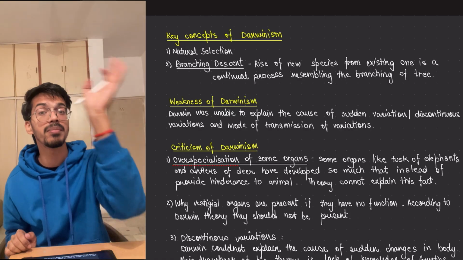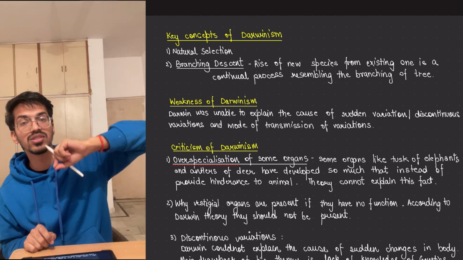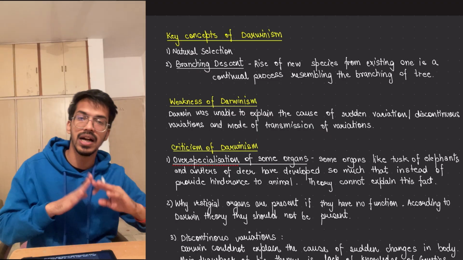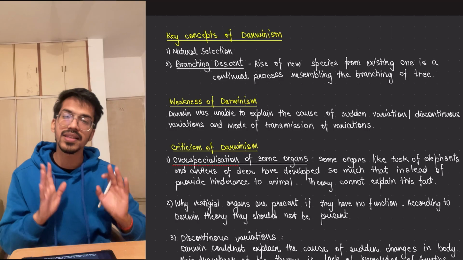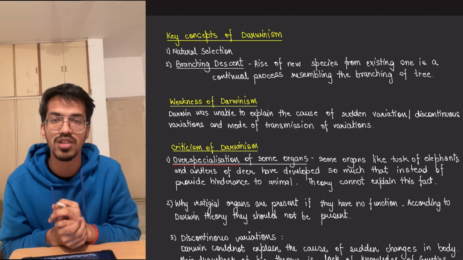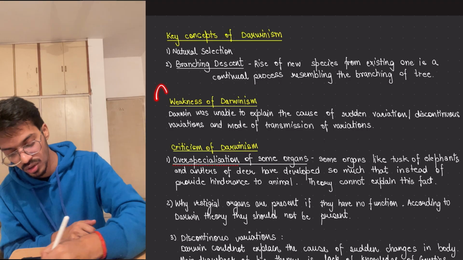Same thing. If you remember the first lecture, I made certain graphs like this: first, early reptiles were there. Early reptiles gave rise to sauropsids and synapsids. Remember that? Same, that tree has been found, so we can actually trace down this whole evolution process. Moving on, what are the weaknesses of Darwin?